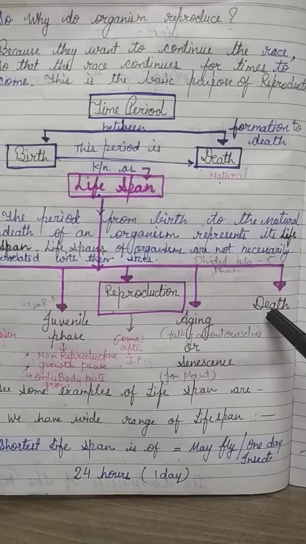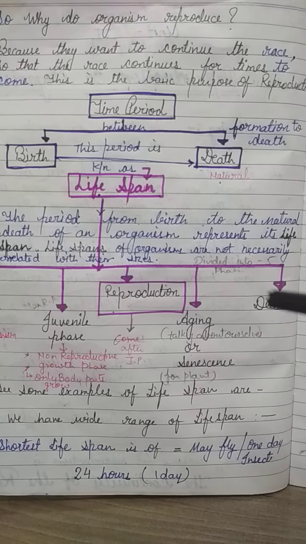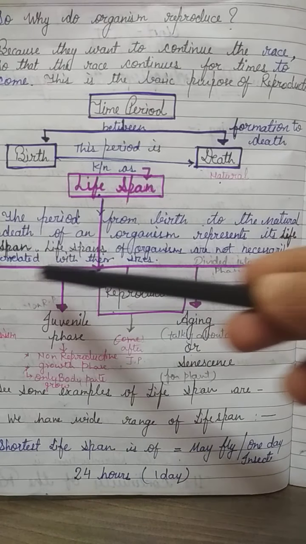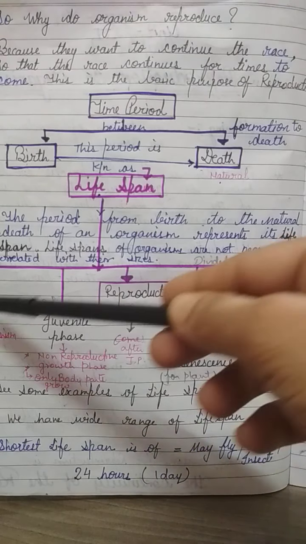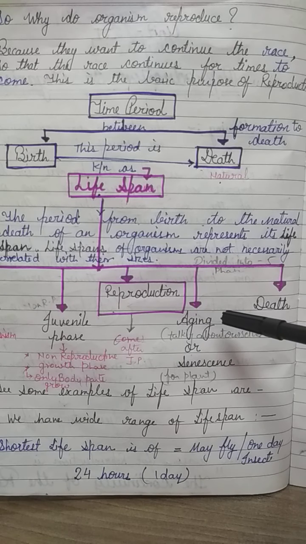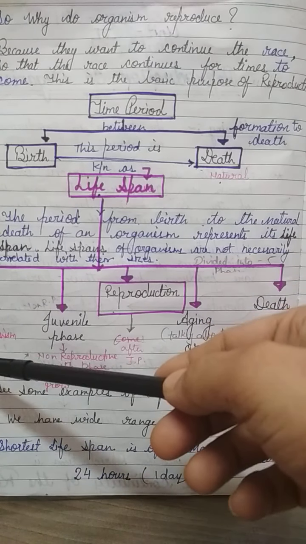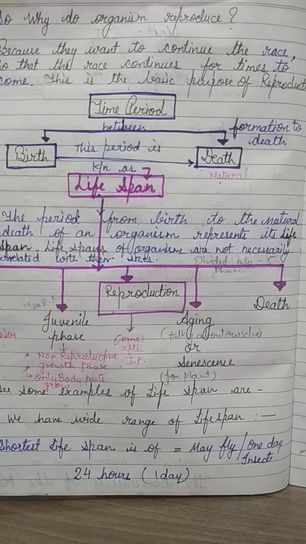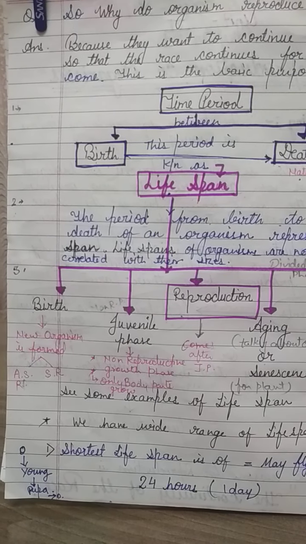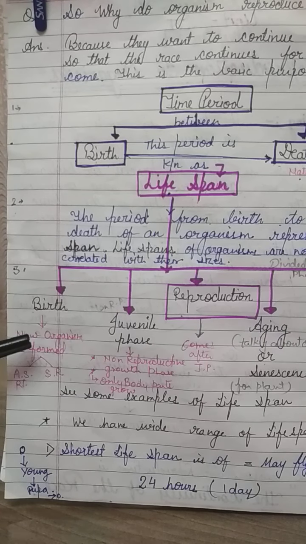Last is death. So these are the 5 phases. Birth: a new organism is formed. In the birth phase, a new organism is formed by asexual reproduction or by sexual reproduction.